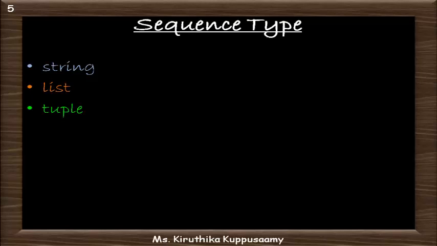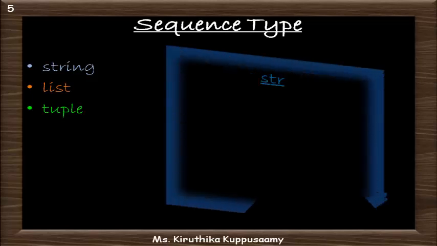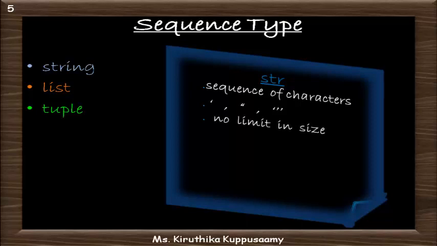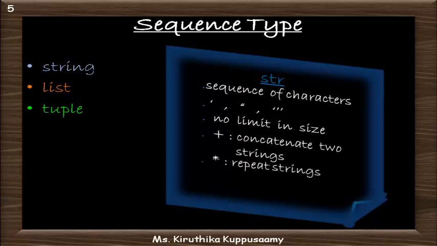String is defined as a sequence of characters represented in single, double or triple quotes. There is no limit in the size of string. Plus operator is used to concatenate two strings and star operator is used to repeat the string. Hence, it is called as repetition operator. Example,